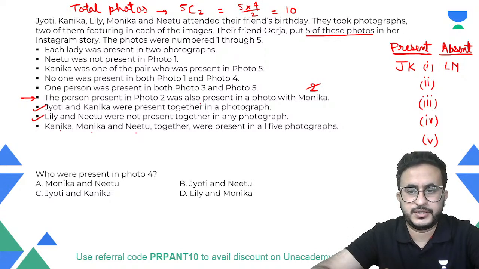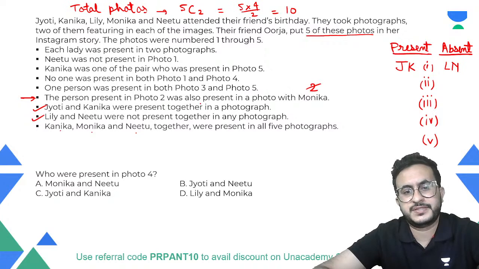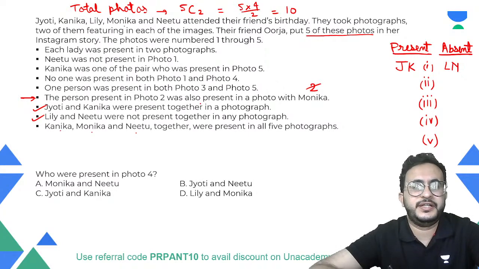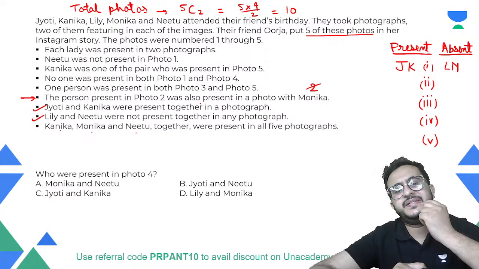Lily and Neetu were together. One of them present in all. No, one person can be present in maximum two photographs, right? Every person is present in only two photographs. It is given that each lady was present in two photographs. Among them, two will be present in five pics. No, no. So they are together present in all photographs.